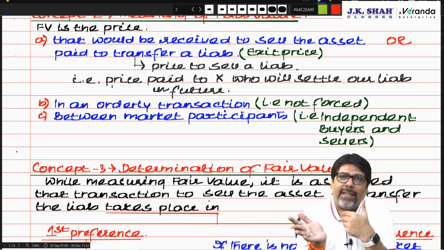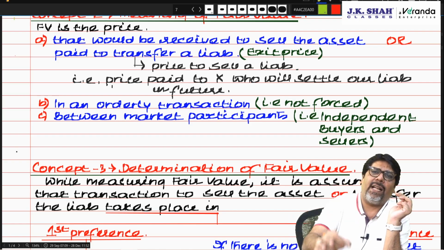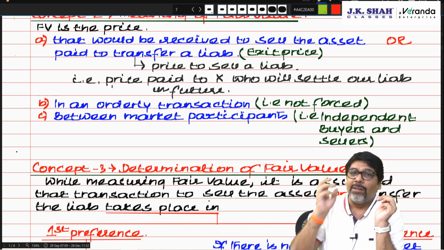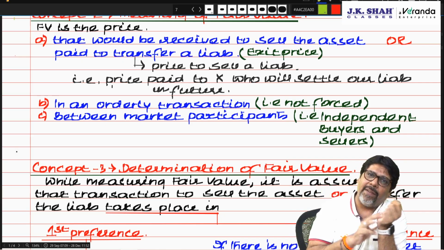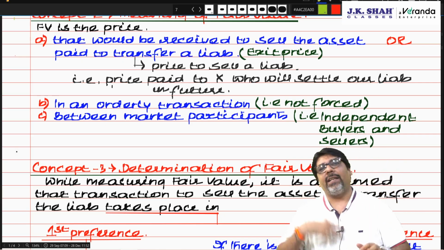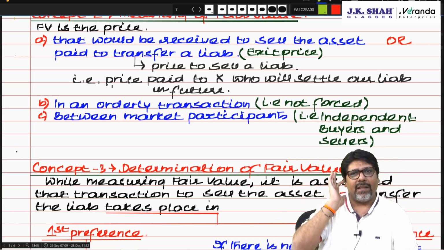There is a price agreed between us and he says, Dipesh, I am ready to take 4,80,000. That means 4,80,000 is my exit price. So I will show that liability at exit price. That is the fair value of the liability. Or he says, no, I want 5 lakhs after 3 years only.